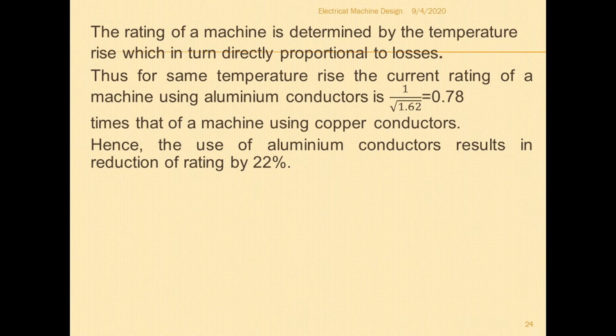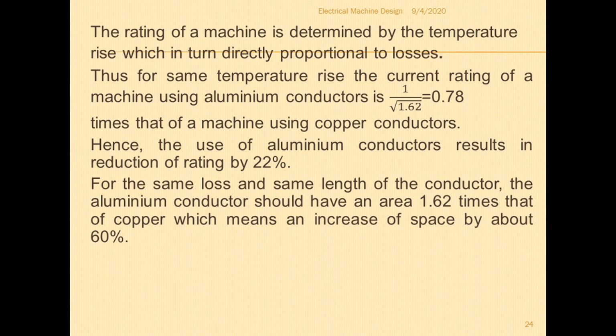With copper as the conducting material, I can get the rating of the machine as 10 kilowatt, but with aluminum I will be getting only 7.8 kilowatt as the output. So the rating of the machine will be reduced by 22%.